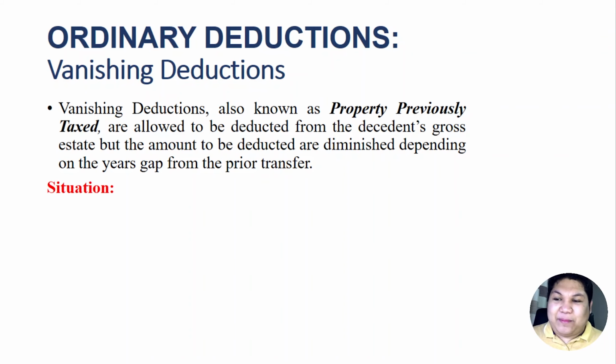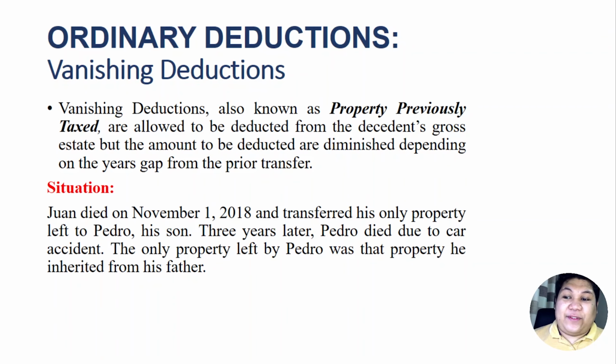Let's have a situation. Juan died on November 1, 2018 and transferred his only property left to Pedro, his son. 3 years later, Pedro died due to a car accident, and the only property left by Pedro was that same property he inherited from his father, Juan. So there are two deaths here.